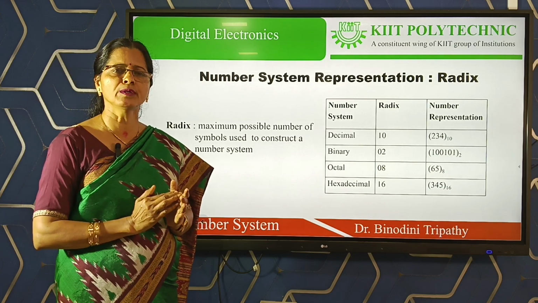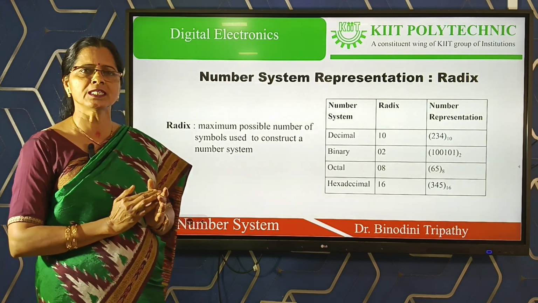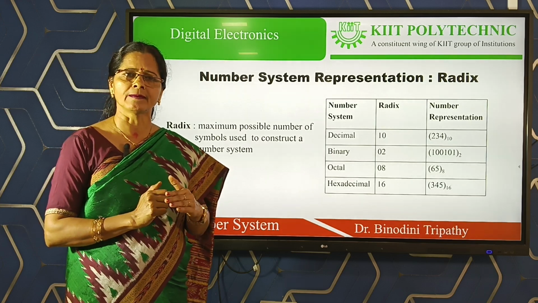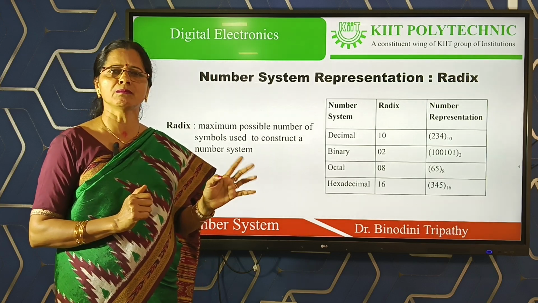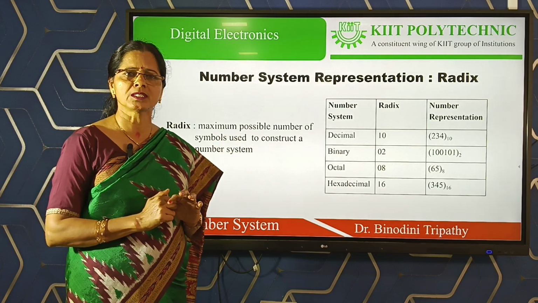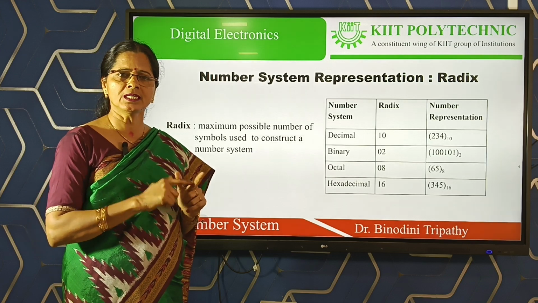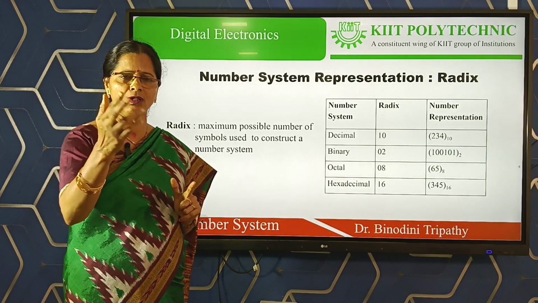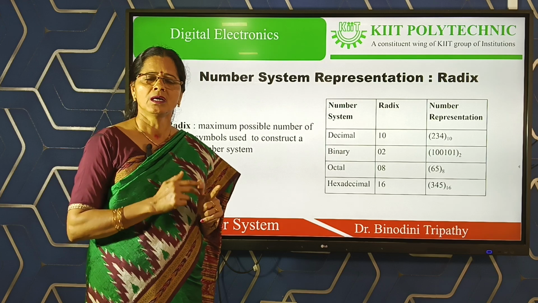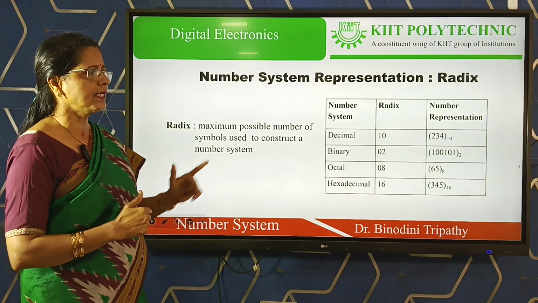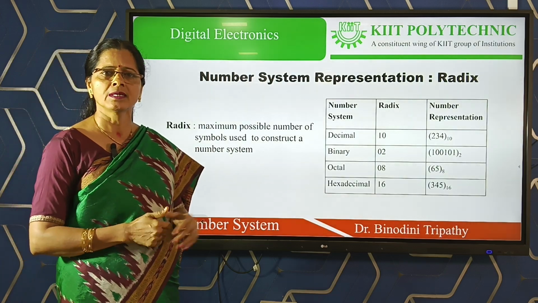Always you get 10 symbols, and those 10 symbols are 0, 1, 2, 3, 4, 5, 6, 7, 8, 9. You never get any other symbol in any digit. For example, 230 volt. 2 is a digit, 3 is a digit, 0 is a digit. All these 3 digits come under the 10 symbols from 0 to 9. So in decimal number system, 10 symbols.